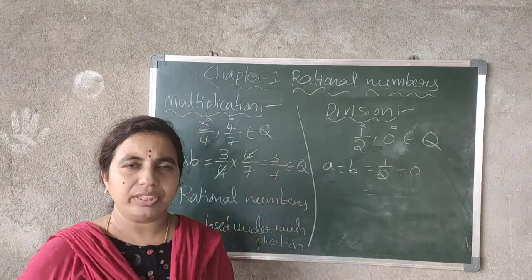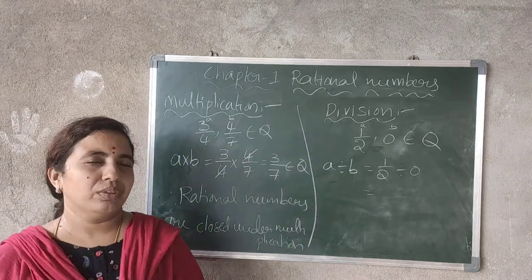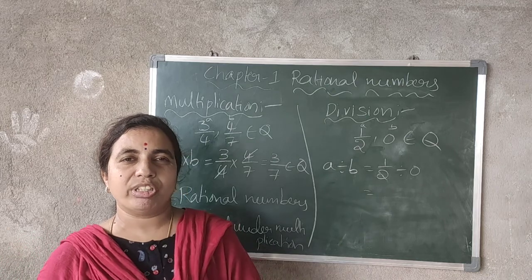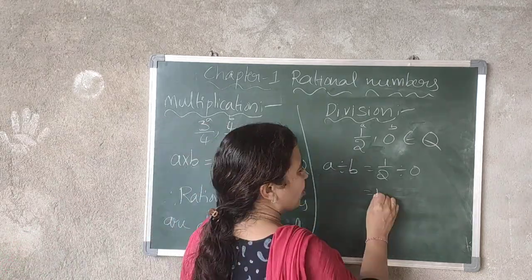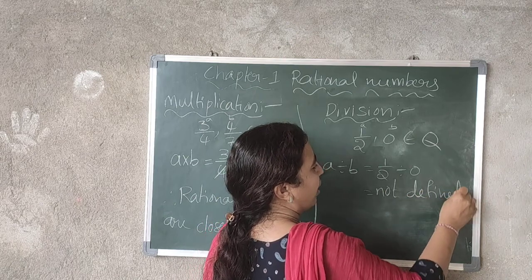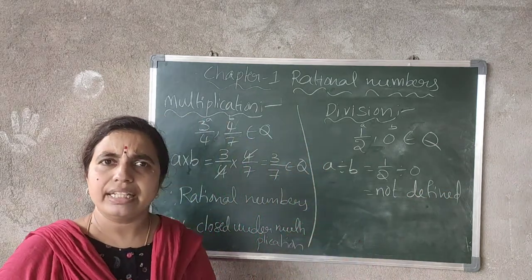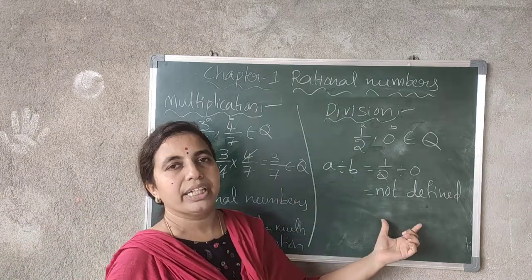Now see, can you divide a number by 0? Previously I have already explained to you. When you divide a number by 0, is it possible? No. So what do you have to write? This is not at all defined. So you didn't get any rational number here. When you divide two rational numbers, you are not getting a rational number.